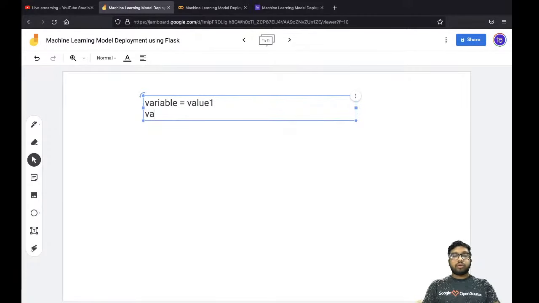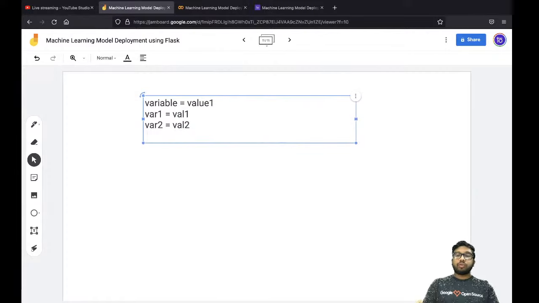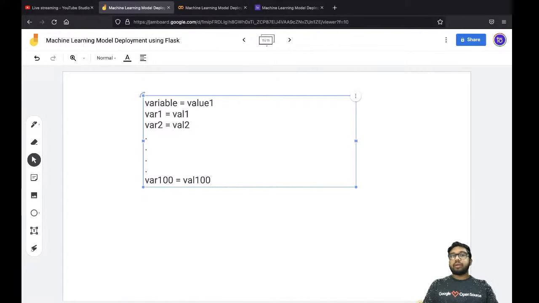That means for var 1 you are storing val 1. For variable 2 you are storing value 2, and so on and so forth. Suppose variable 100, you are storing value 100, right? Now what happens is that if you are creating this many variables, then definitely it is going to take a lot of space in the memory, right?